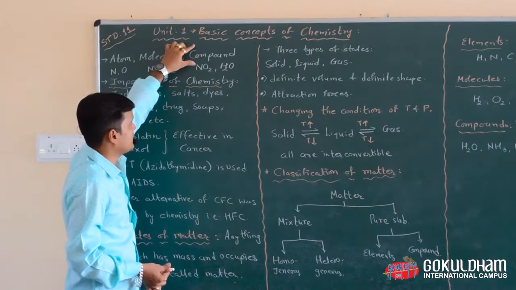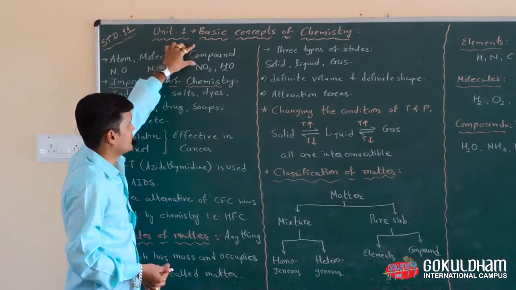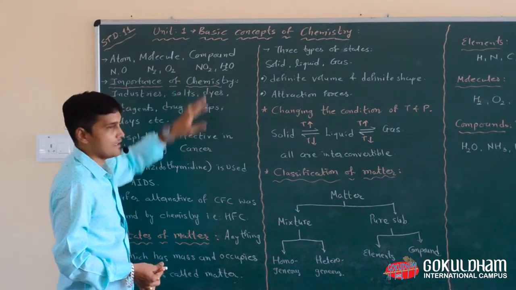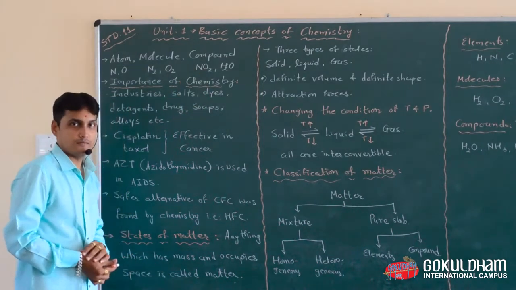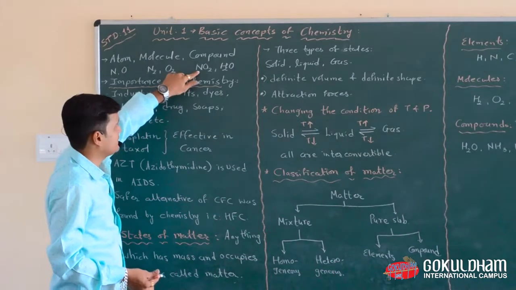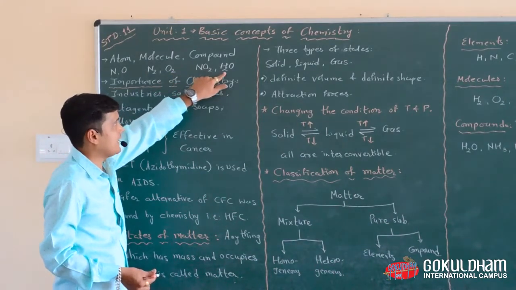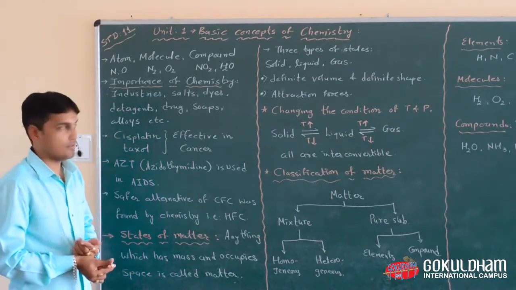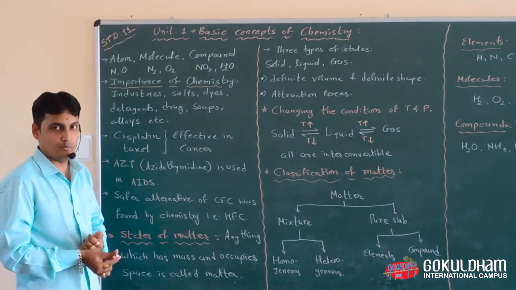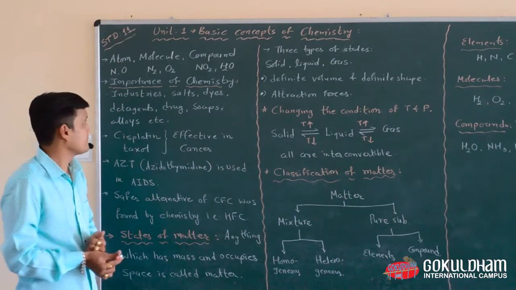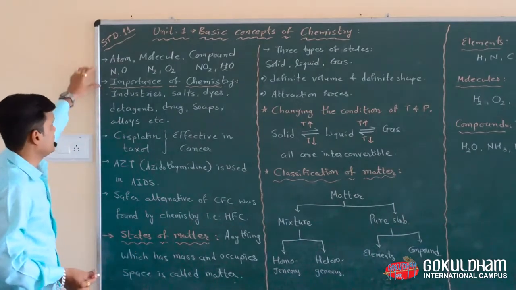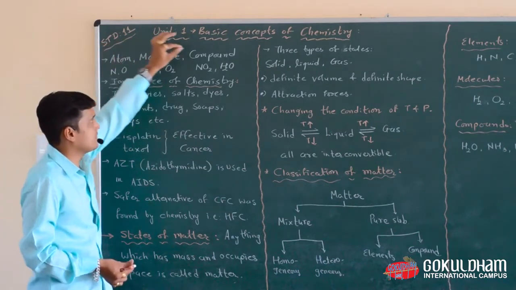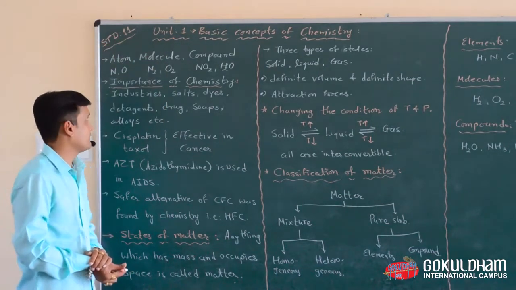And the third category is compound. Compound means two or more elements, so the atoms are different. Examples are NO2 and H2O. Many more examples are there: CH4, that is methane, and NH3, that is ammonia. This is the basic terminology to understand the basic concepts of chemistry.